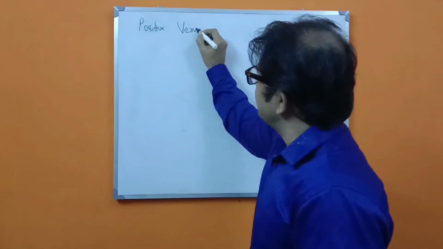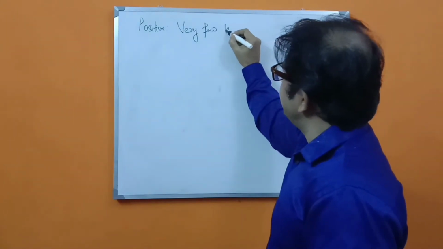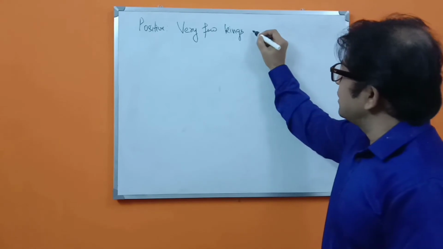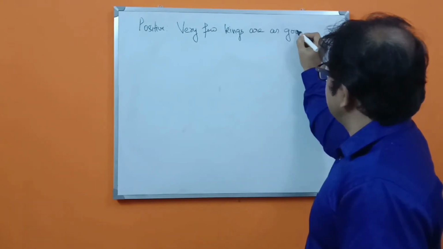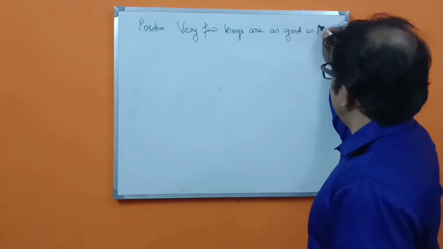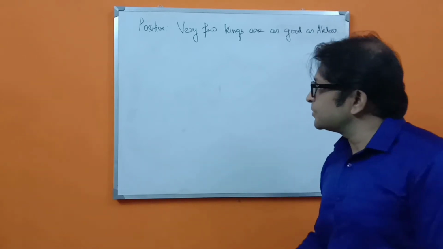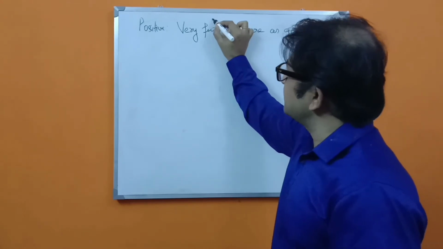Very few kings are as good as Akbar. I should consider it as very few Mughal kings.